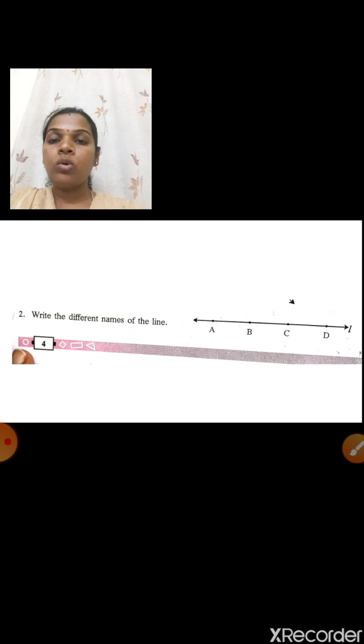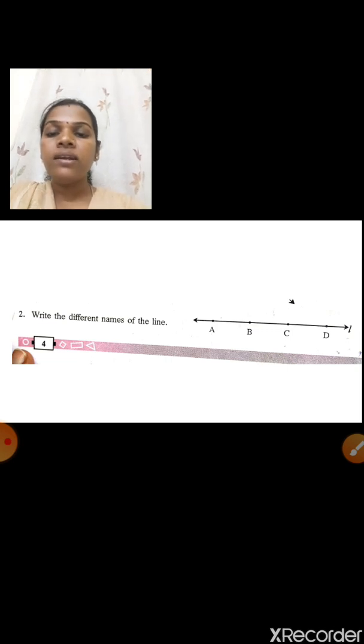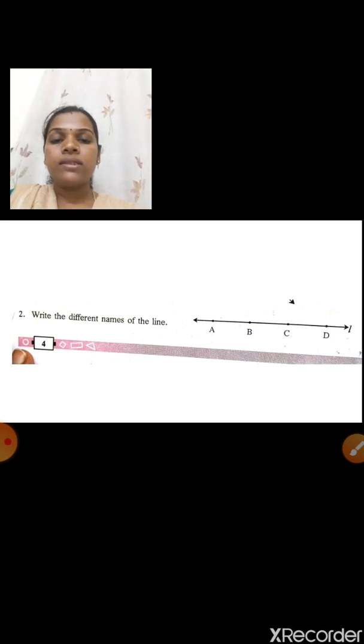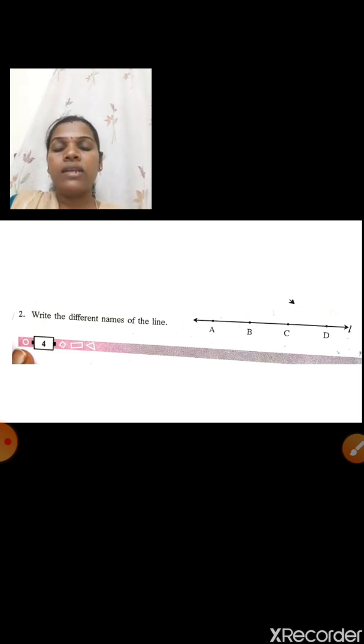I hope you understood the first sum. Now the second sum: write the different names of the line. Here is the line, and these are its different names.